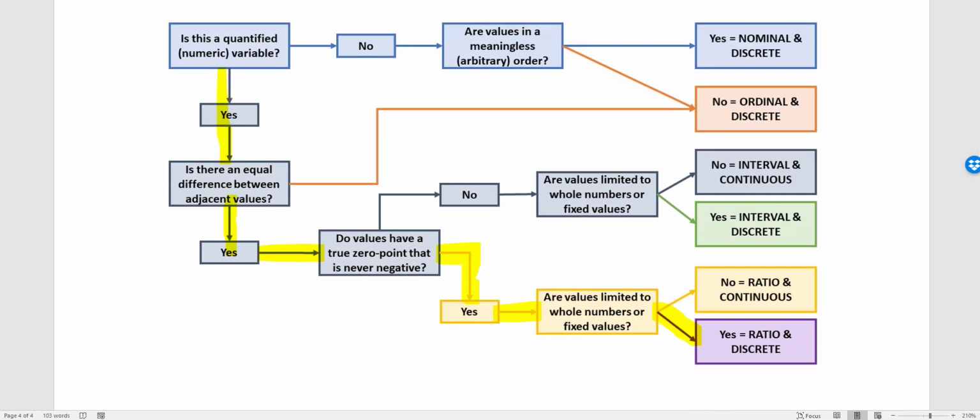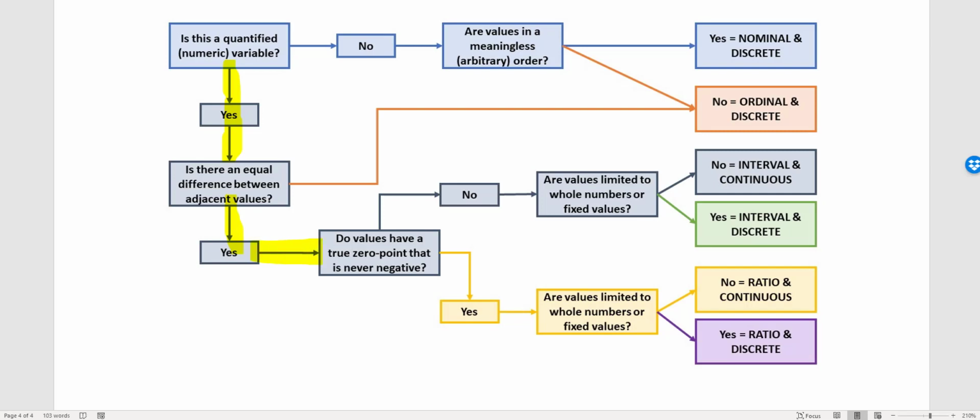Now let's think about final grade. Okay, final grade. It's numeric, right? It's a percentage. There is an equal distance between adjacent values because we're working with truly numeric data.